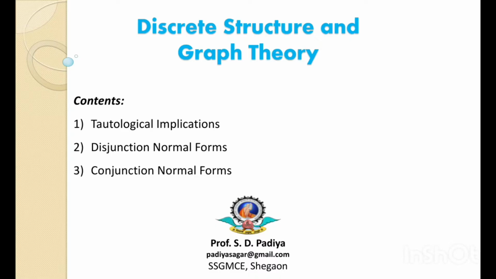Hello everyone. Here we are discussing tautological implications, disjunctive normal forms and conjunctive normal forms in discrete mathematics.